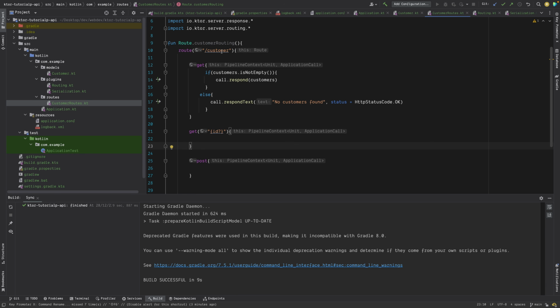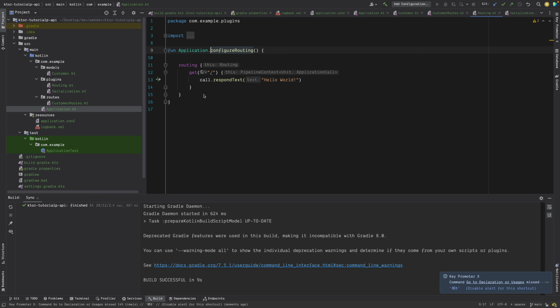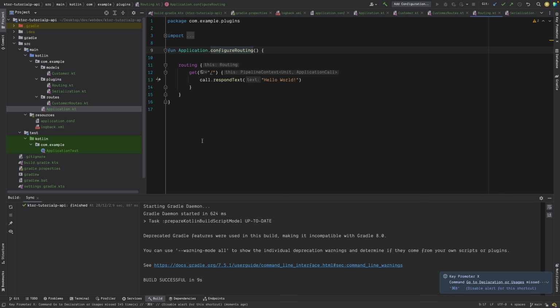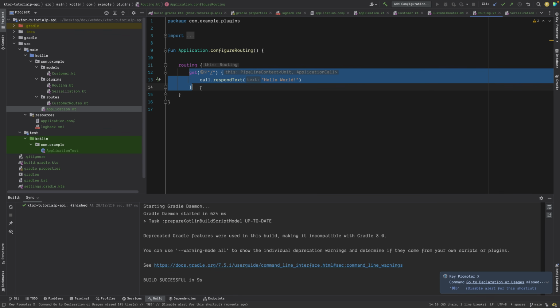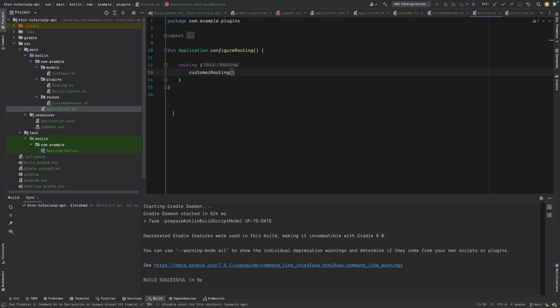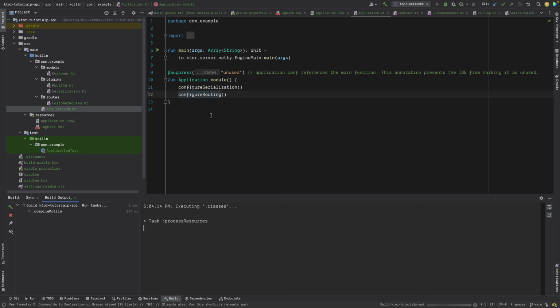Now how we will run this request, like customer routing, right? If we go back to application, we have configure serialization, configure routing. If I go back here, we have a get request slash hello world. That does not look exciting to me at all. So rather than this, we can just say customer routing. Okay, now we have set the routing. If you want, you can run this application and you can see it. So application, we can run it here, right?